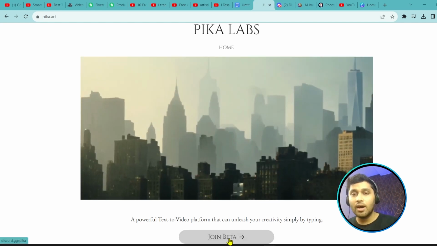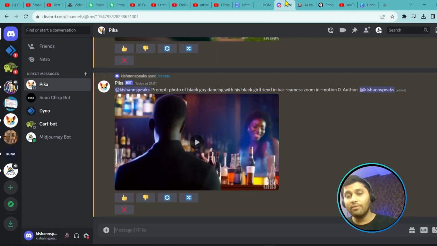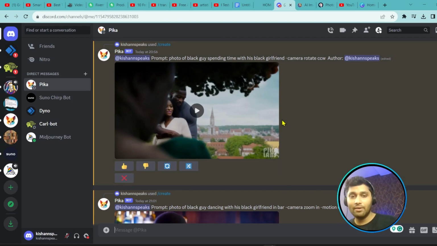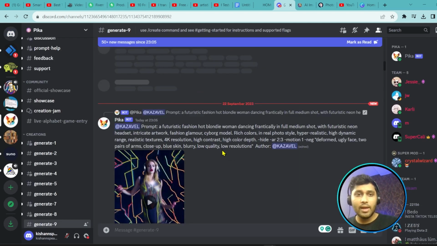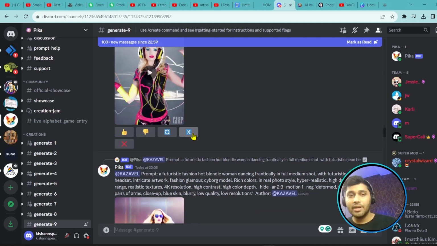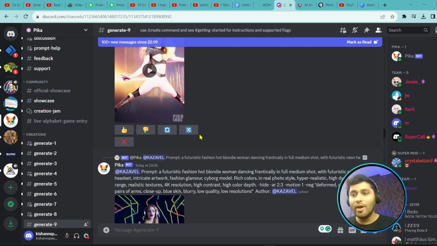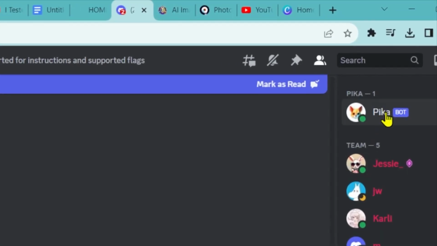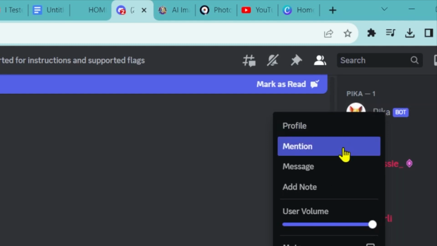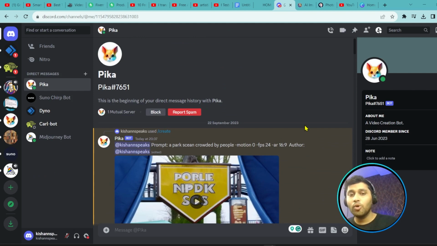So you have to join the beta version, just go to pika.art. Then you have to join the beta version because all the AI tools are right now in a beta version, right? So the first time when you come to Pika, it seems like this only. Different people are generating different types of arts. They are using the prompts, the extra things, right? But you have to go there on the right side. Okay, this is the right side, and this bot is the Pika bot. Just right click on it and message, so that they respond separately. They are not responding in a crowd.